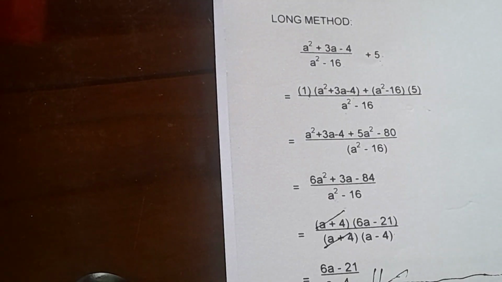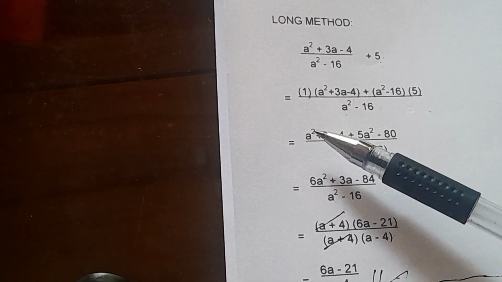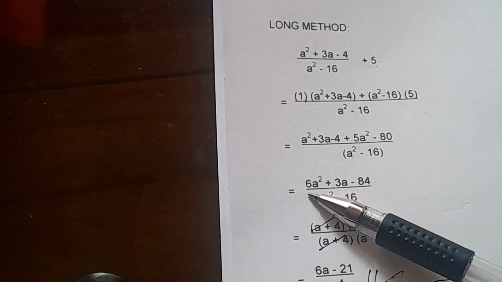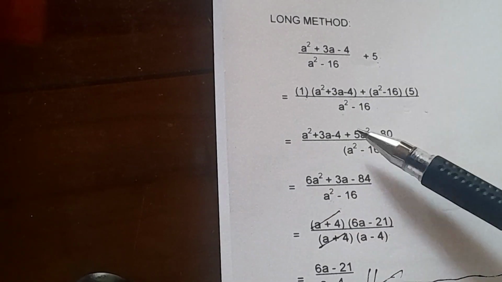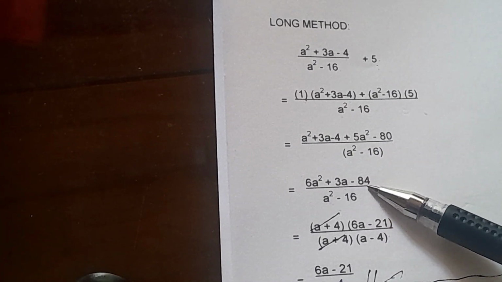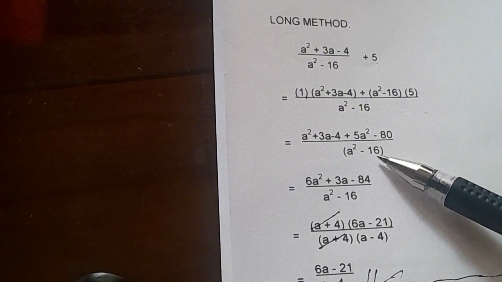Okay, so let's continue. For a squared, the numerical coefficient is 1 plus 5, which becomes 6a squared. 3a, bring down. Then negative 4 and negative 80 equals negative 84, over a squared minus 16.